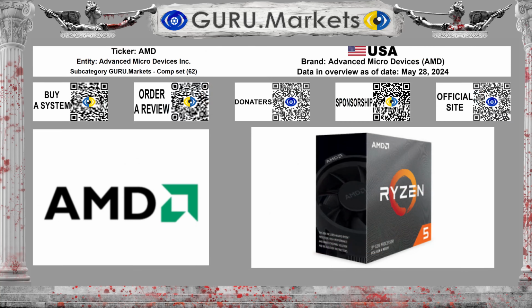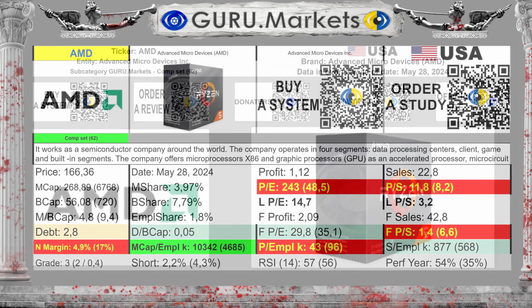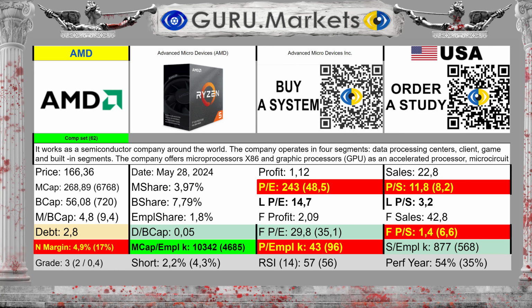Now we will look at the main fundamental indicators of the company Advanced Micro Devices Inc., ticker AMD. This review is based on data as of May 28, 2024. According to Classification Guru.Markets, Advanced Micro Devices (AMD) belongs to the subcategory Comp Set. 62 organizations participate in the analysis. This is very representative. Let's start with general information about the company. A little further we will study each indicator in more detail.